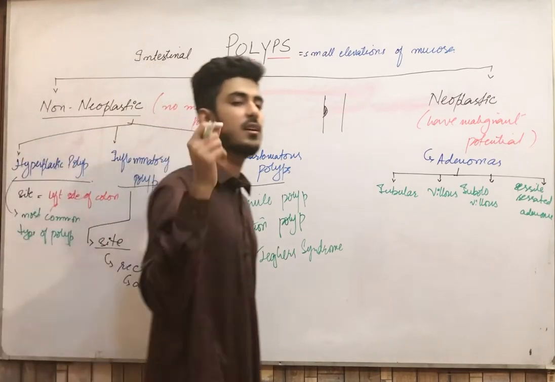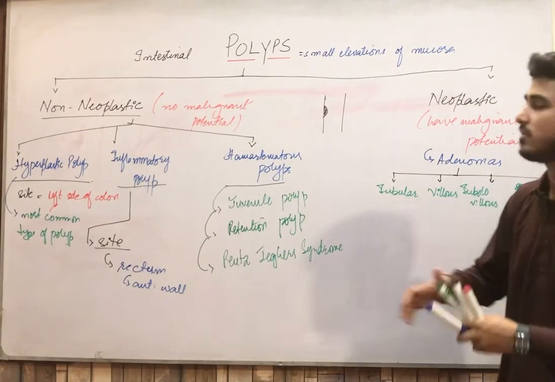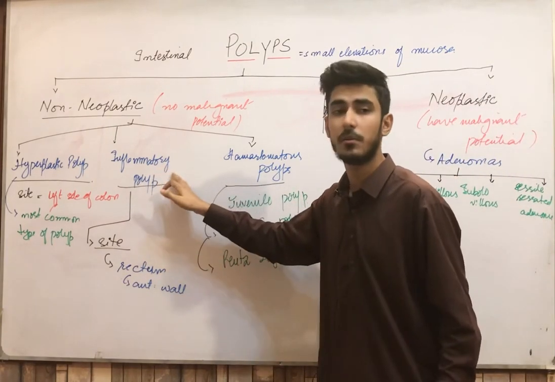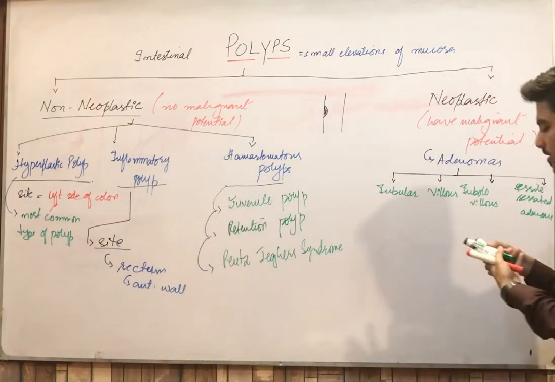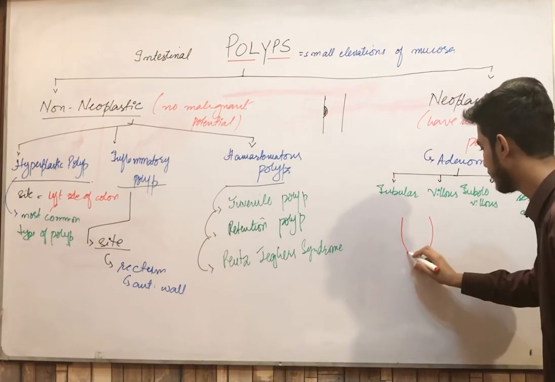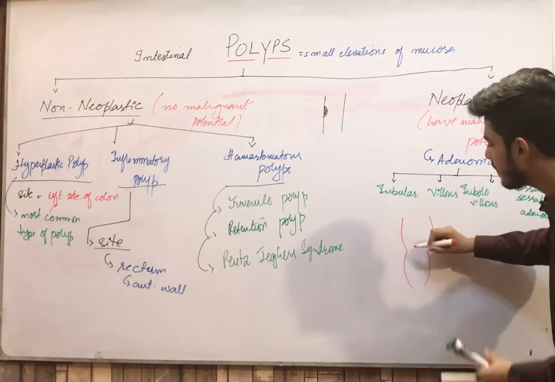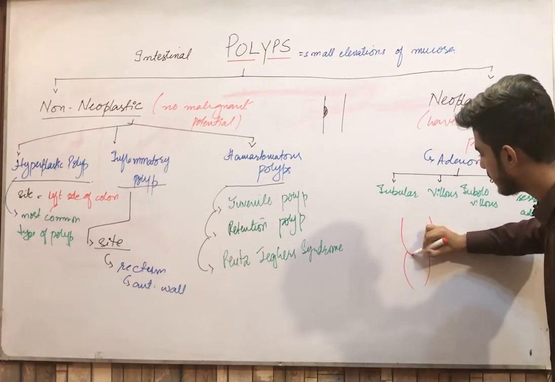Now what is the mechanism behind the development of the inflammatory polyp? Obviously its name indicates that it is due to inflammation. Suppose this is your rectum, this is your anus, and we have the anorectal sphincter like this.